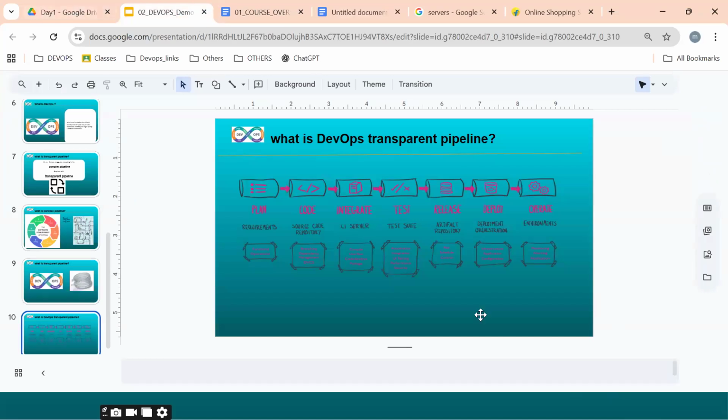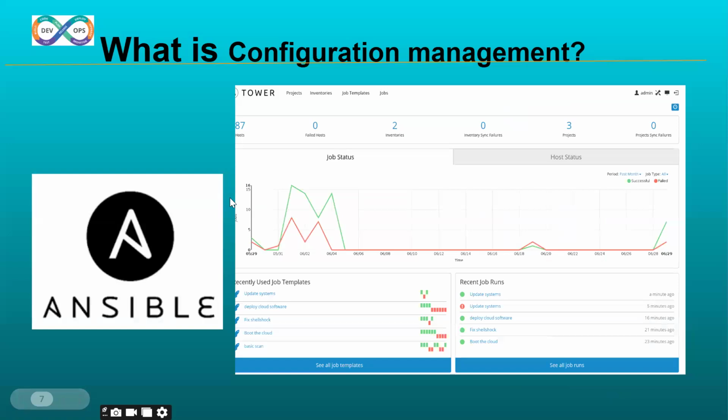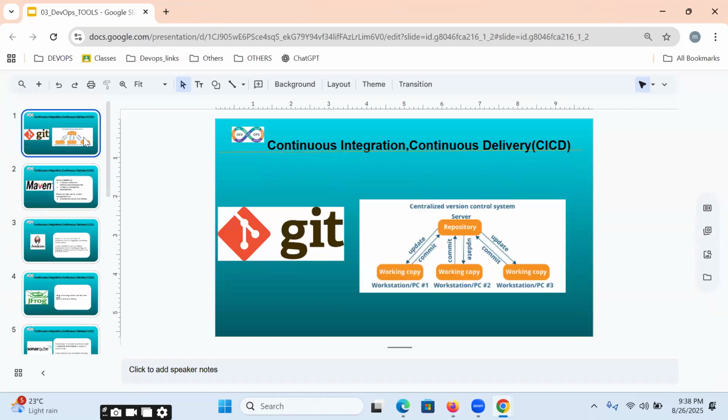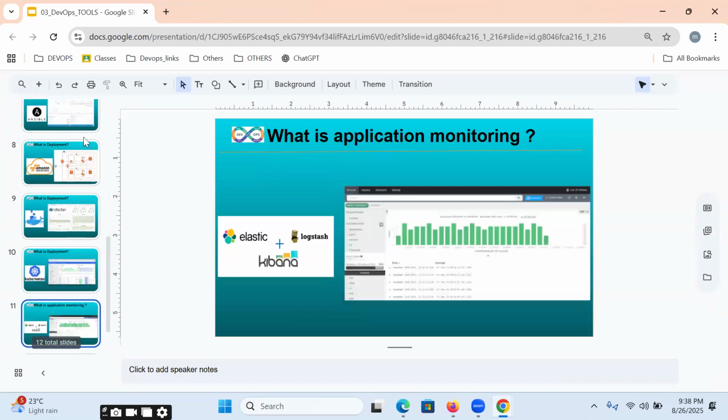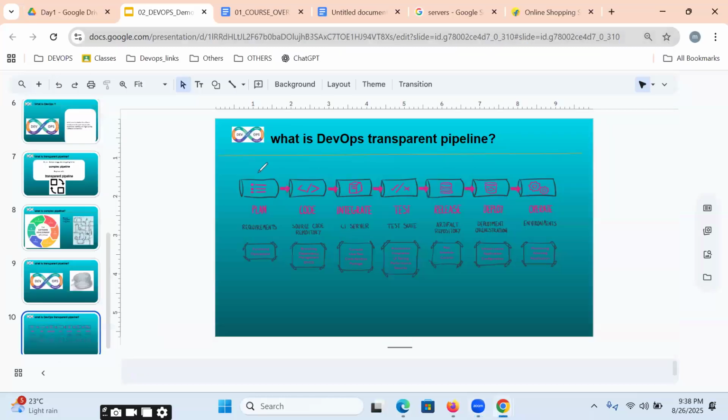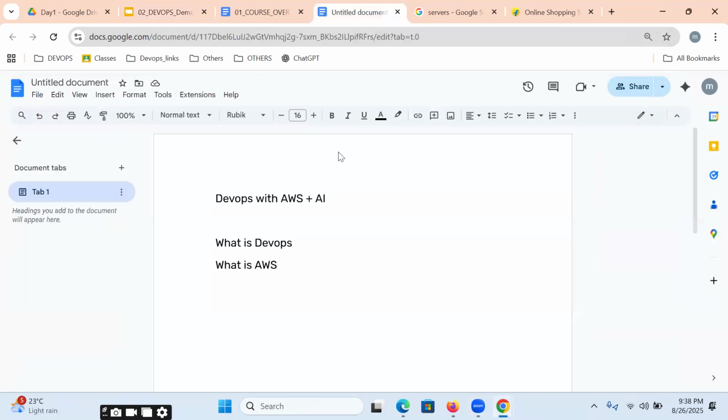By using these tools, we are able to implement an automated DevOps transparent pipeline. While implementing this DevOps transparent pipeline, we require infrastructure also.